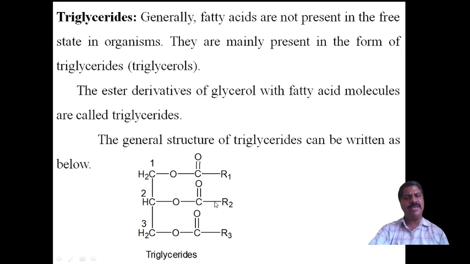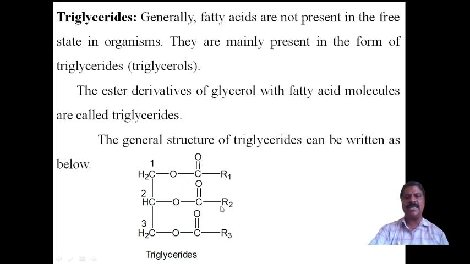R2 may be the same or different, and R3 may be the same or different. Therefore R1, R2, R3 may be the same or different. When a fatty acid combines with an alcoholic group, esterification takes place and an ester bond is formed. This C double bond O is called the ester group, and this is again an ester group.